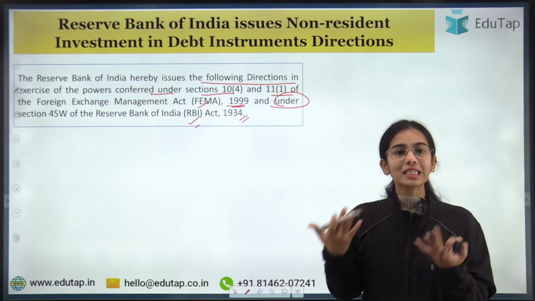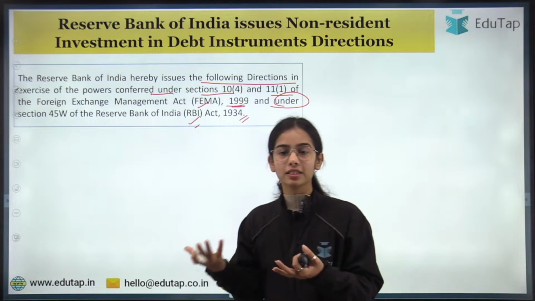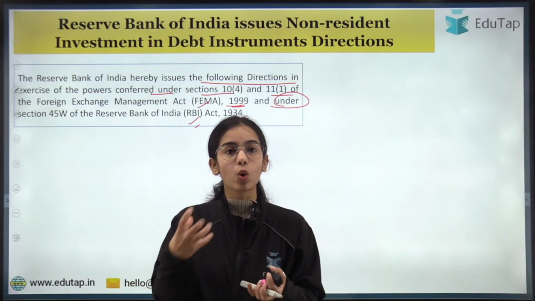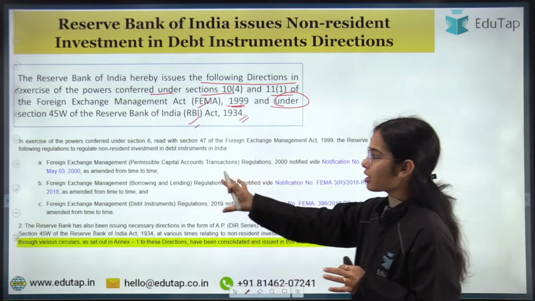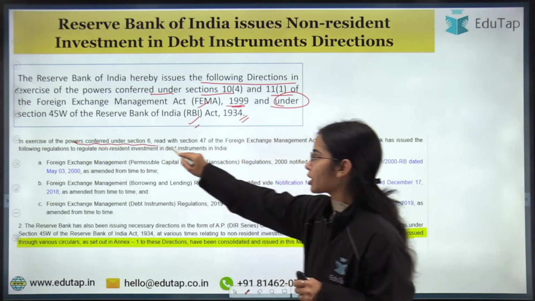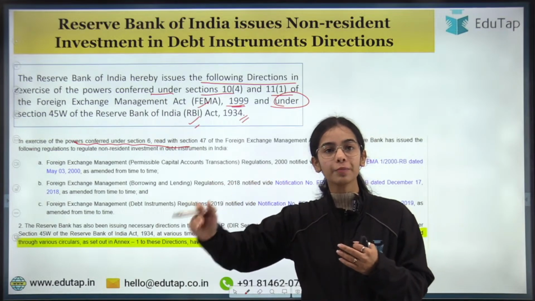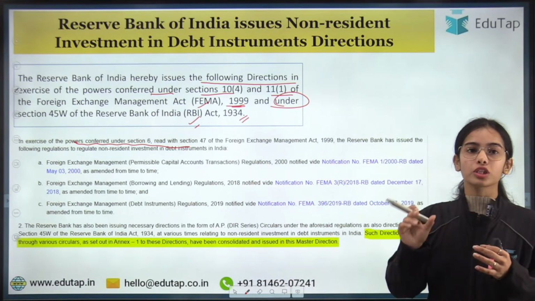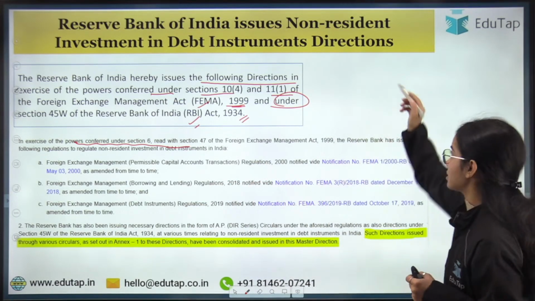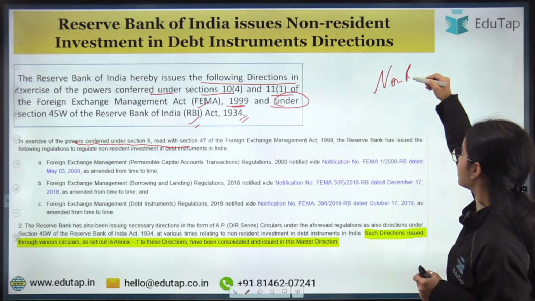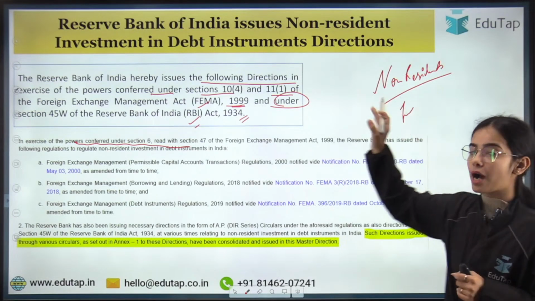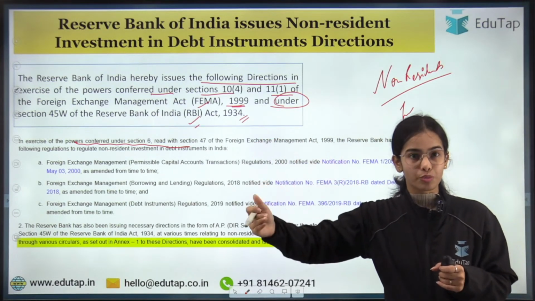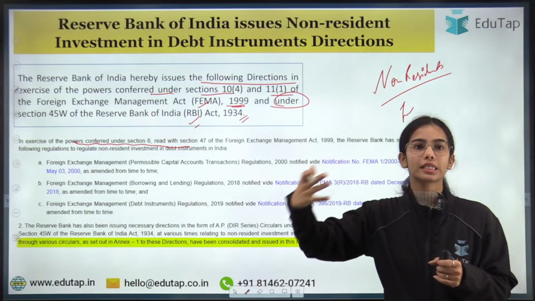Now, why have these directions been released by the Reserve Bank of India? What was the requirement for this master direction? The RBI notified that, in regard to the powers given to it, it has from time to time released guidelines for non-resident investors. Non-resident investment can happen in India in debt instruments, bonds, securities and such.